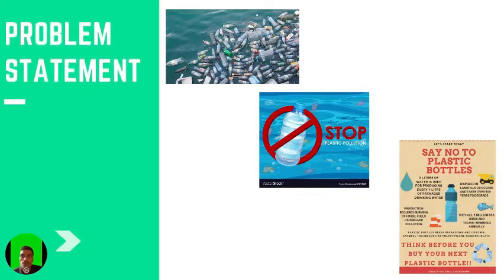Okay, for my problem statement, number one is PET plastic is the most widely produced, consumed, and recycled plastic in the world. A huge amount of PET that is not recycled poses a threat to the environment, negatively affecting marine life and human health. Plastic is one of the hardest items to be recycled. The third one is the existing machines that are used to crush plastic bottles are not economical and cannot be used for daily life.